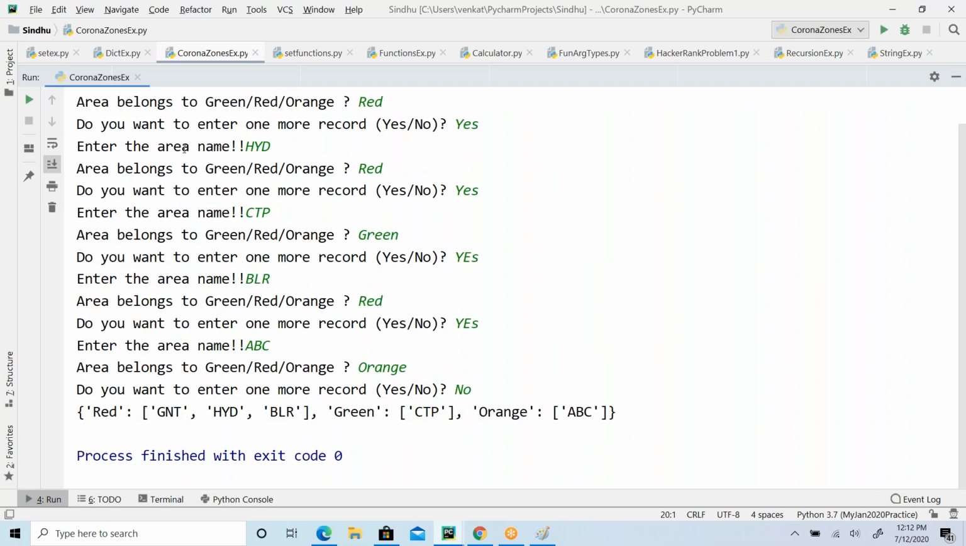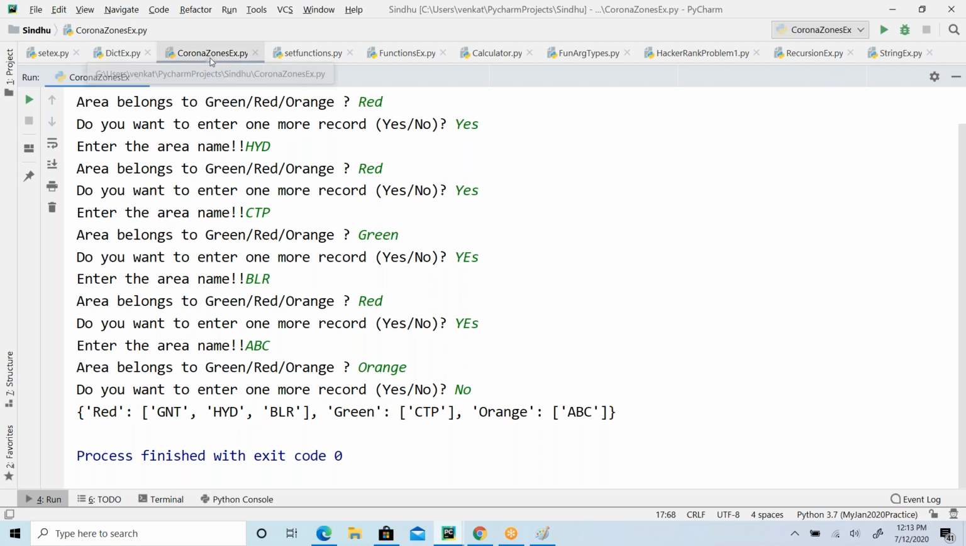Now you can see the data. So, red zone elements are at one place or not. Guntur, Hyderabad, Bangalore, all belong to red zone, and there is one area that belongs to green zone. In orange zone there is one area. So this is how the data is going to be segregated.